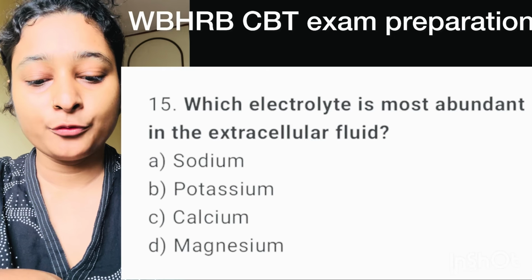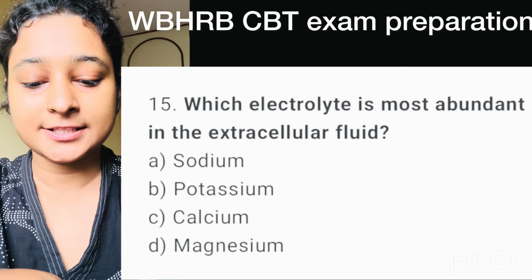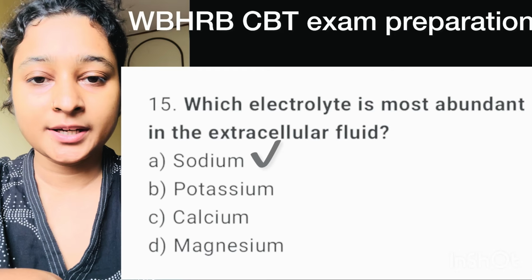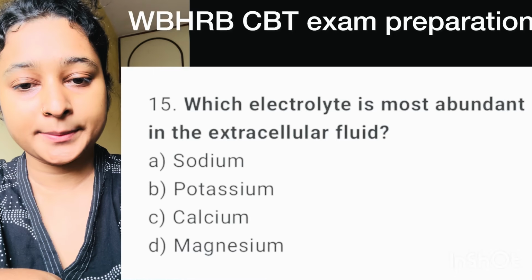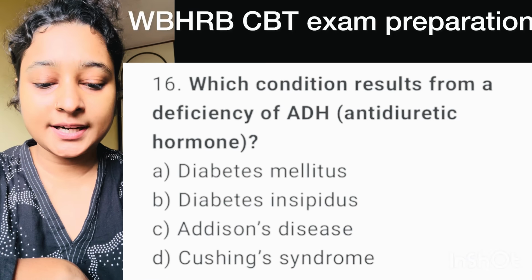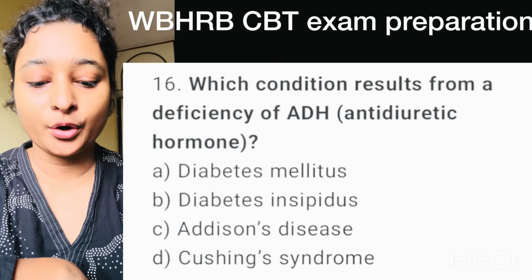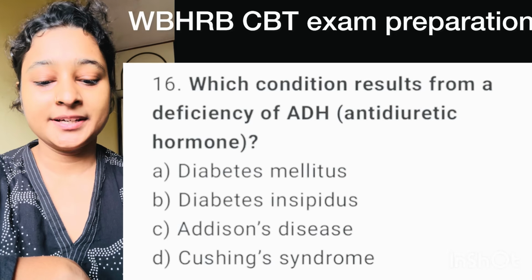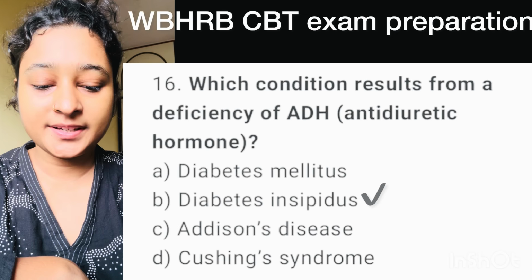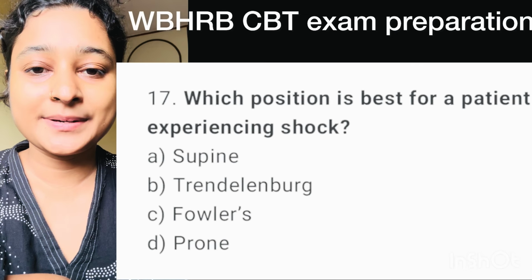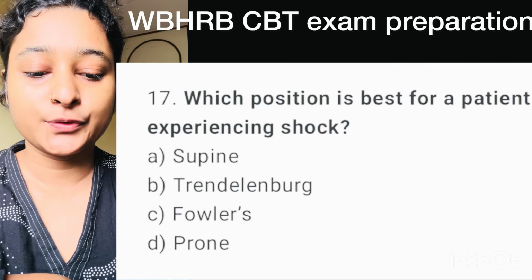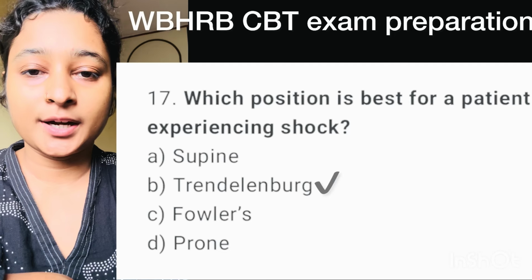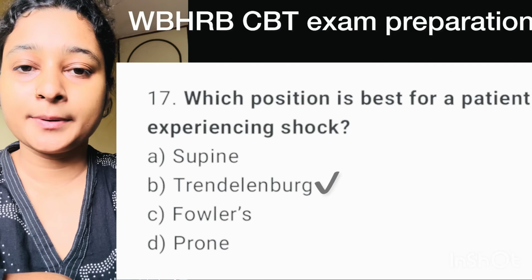Question number 15. Which electrolyte is most abundant in the extracellular fluid? Here, correct option is option A, sodium. Question number 16. Which condition results from a deficiency of ADH, that means antidiuretic hormone? Here, correct option is option B, diabetes insipidus. Question number 17. Which position is best for a patient experiencing shock? Here, correct option is option B, Trendelenburg position.